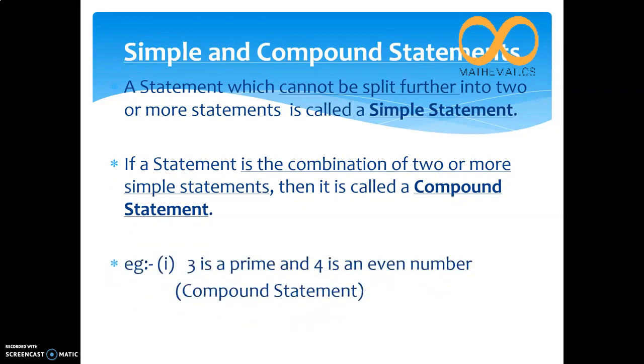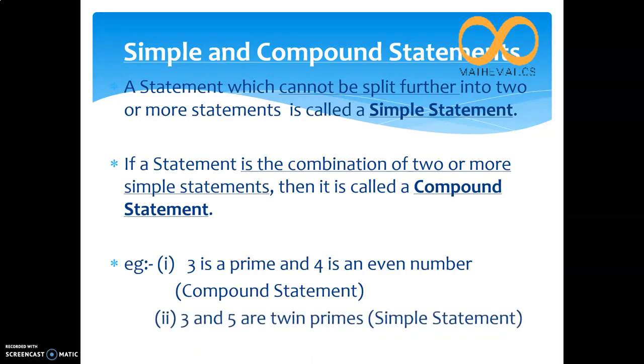For example, "3 is a prime and 4 is an even number." That means actually 3 is a prime number, which is the first simple statement, and the second one is 4 is an even number. So two simple statements are connected with "and". So "3 is a prime and 4 is an even number" is a compound statement. We can divide this into two simple statements. That is why it is a compound statement. Now, "3 and 5 are twin primes." It is a simple statement because we cannot split it into two or more statements.